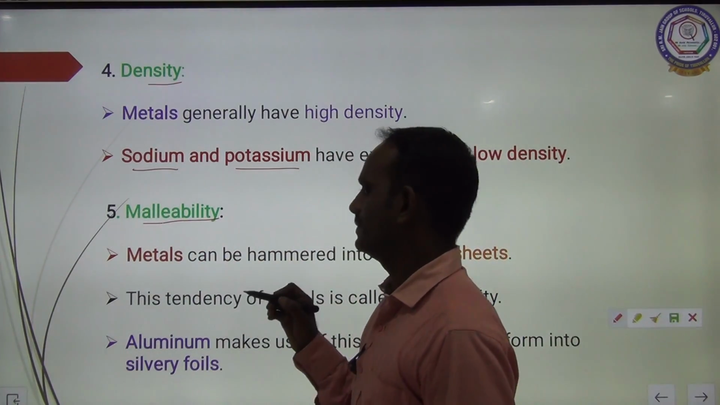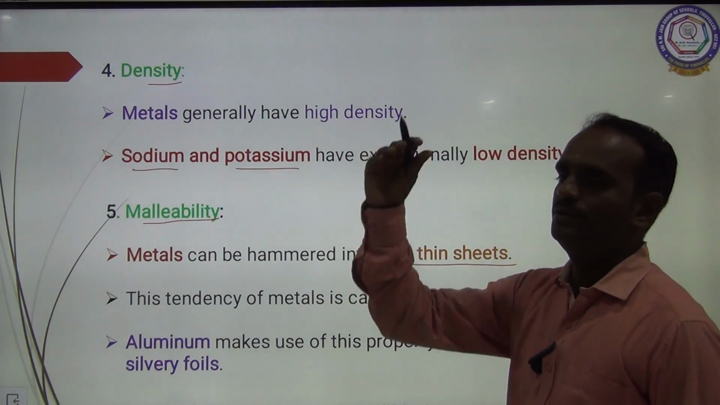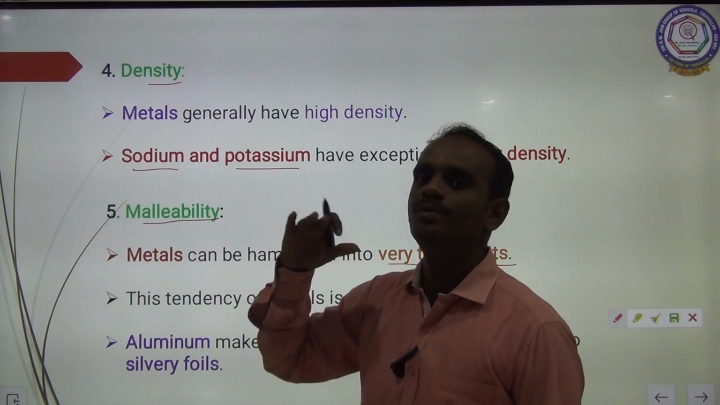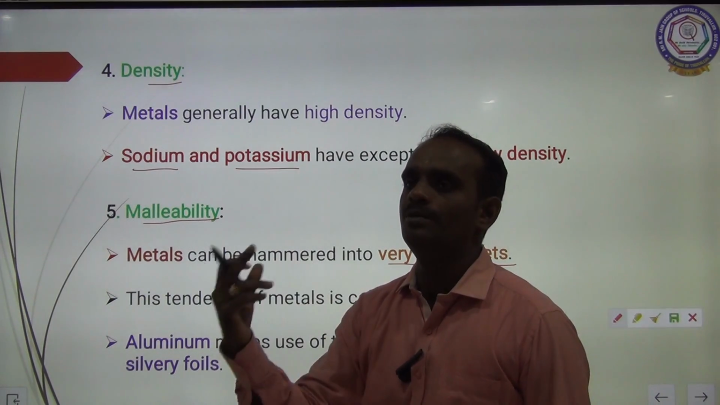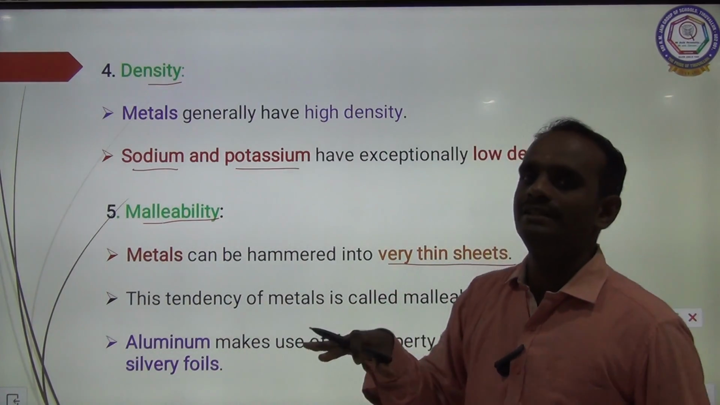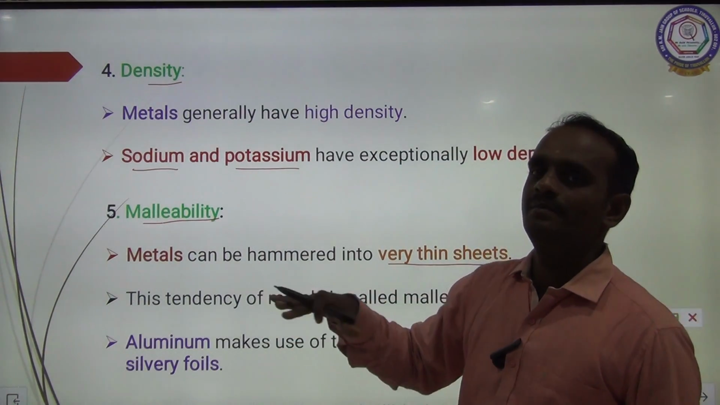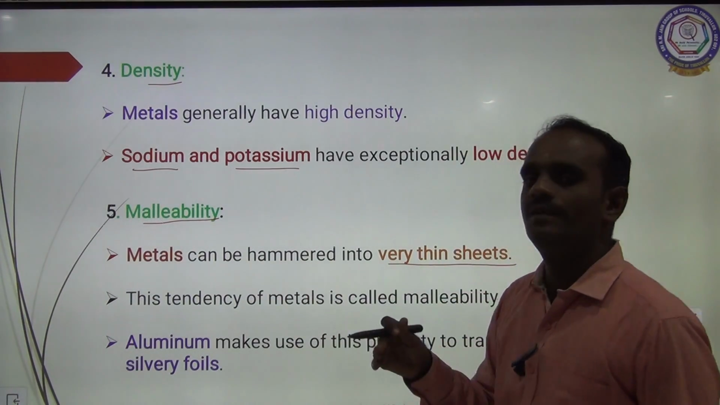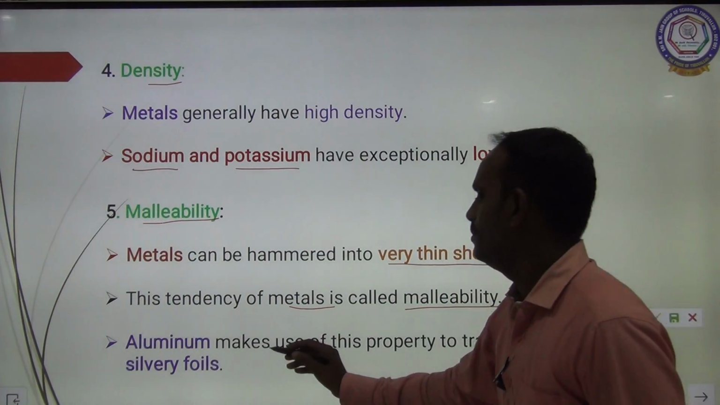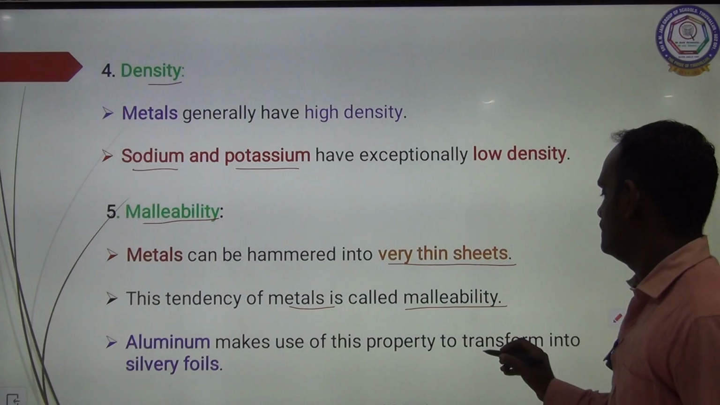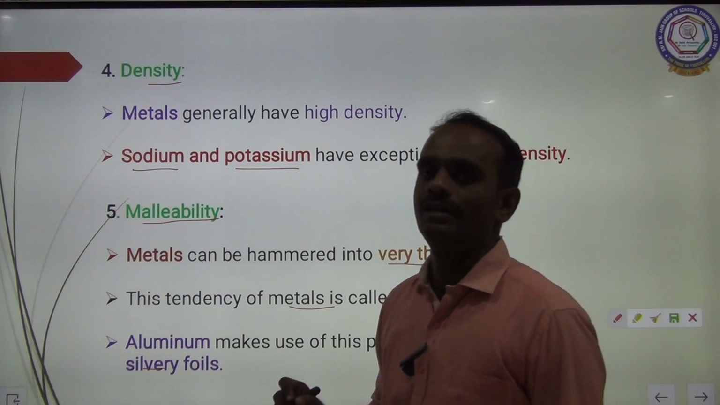Fifth one, malleability. Metals can be hammered into very thin sheets. You can see many iron sheets and aluminum sheets. If you buy food items in a hotel, they have an aluminum cover, aluminum foil. The tendency of metals to be hammered into thin sheets is called malleability. Aluminum makes use of this property to transform into silvery foils. Clear?